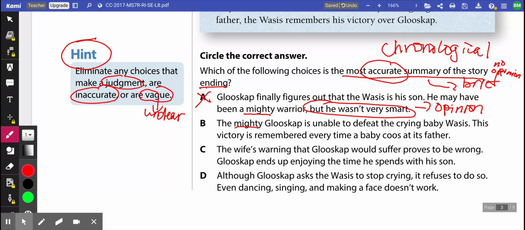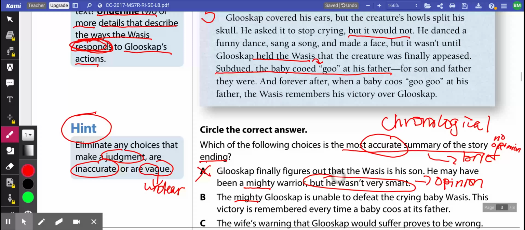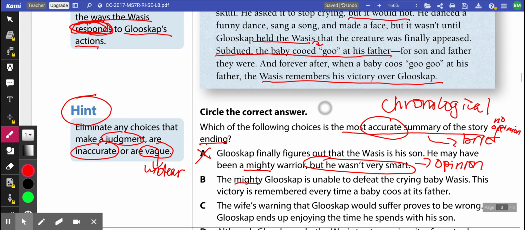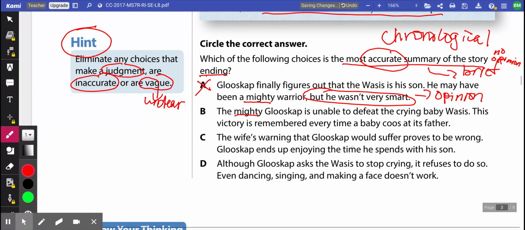This victory is remembered every time a baby coos at its father. And at the very end, it tells us that. So are we making a judgment or any inaccurate information right now? No, we're not. So I'm just going to put a question mark by this one because we're not sure if that's the answer. C, the wife's warning that Gloosclap would suffer proves to be wrong. Gloosclap ends up enjoying the time he spends with his son.